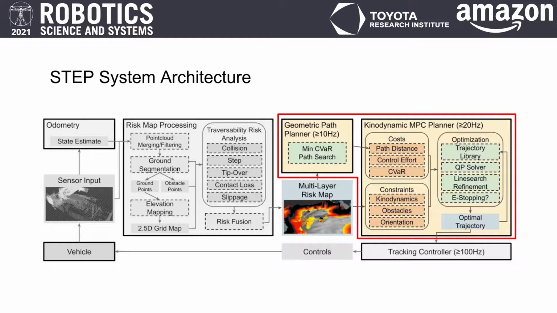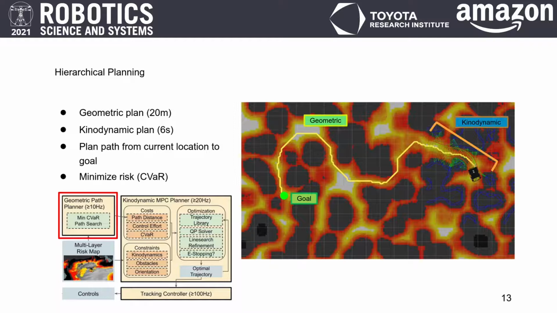Next, we discuss the planning component of STEP. Our approach is motivated by the need to rapidly replan over a cost map which frequently updates as more information from the environment is added. Our approach relies on a hierarchical structure. We start with a geometric planner which plans a path in the range of 20 meters, minimizes the CVaR costs from start to goal, and does not account for the dynamics of the vehicle.